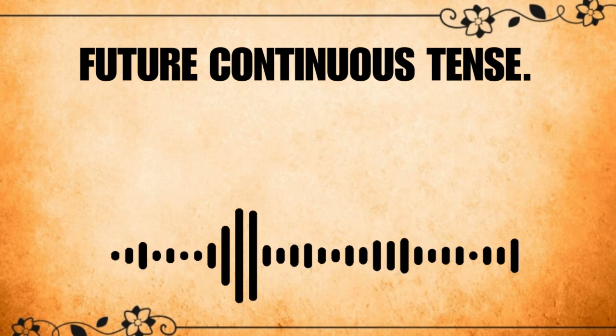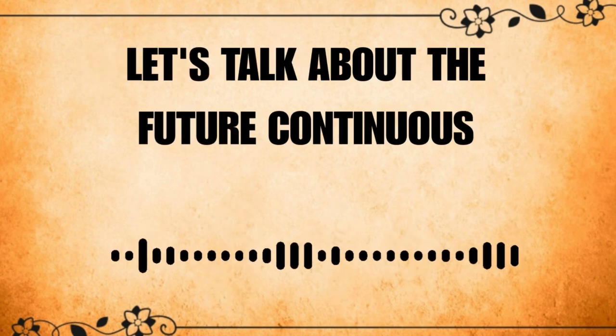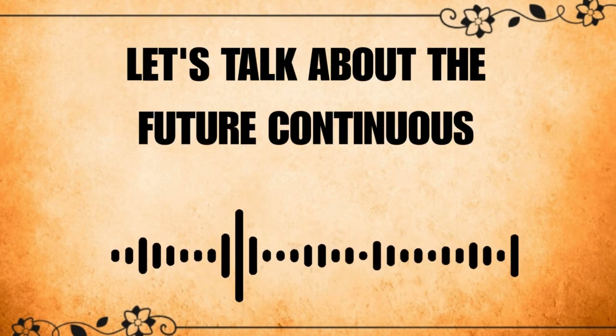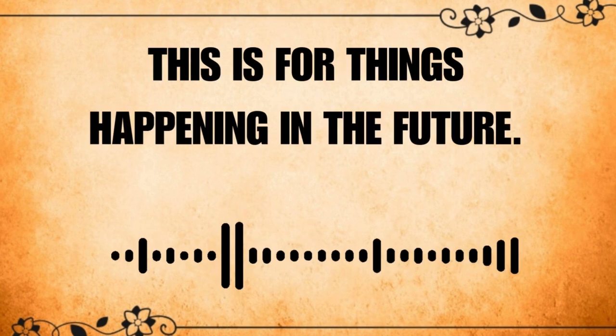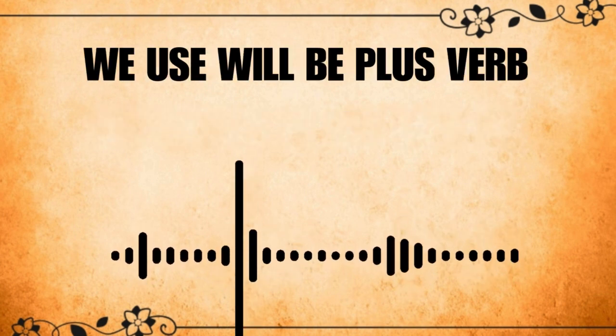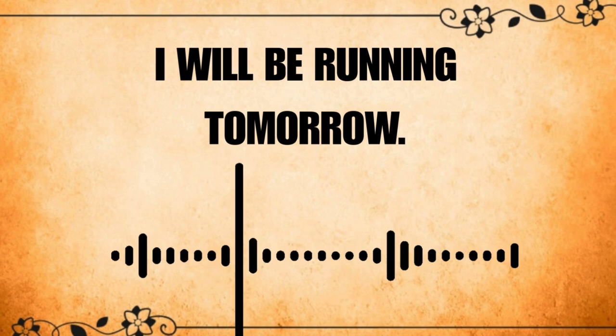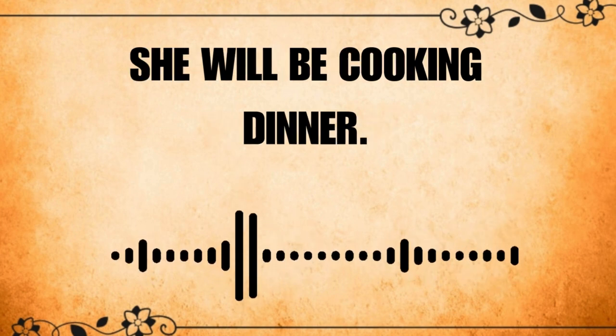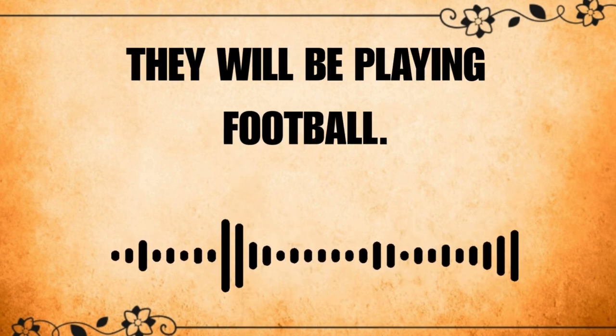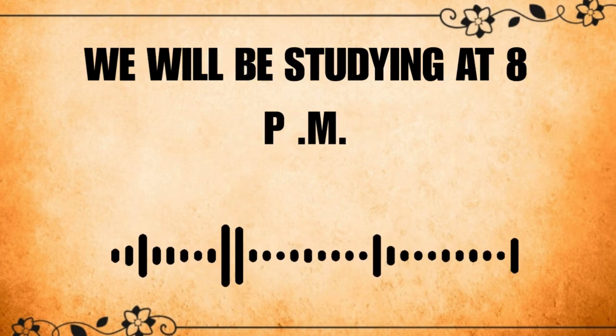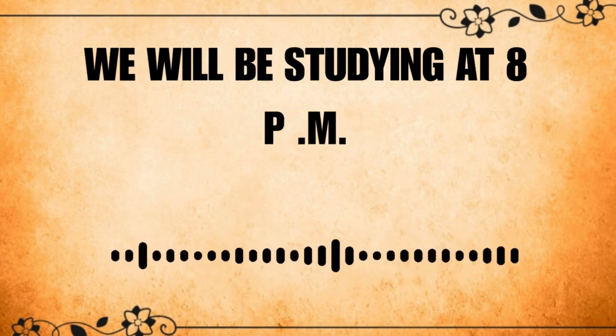Future continuous tense. Next, let's talk about the future continuous tense. This is for things happening in the future. We use will be plus verb plus -ing. I will be running tomorrow. She will be cooking dinner. They will be playing football. We will be studying at 8 p.m.